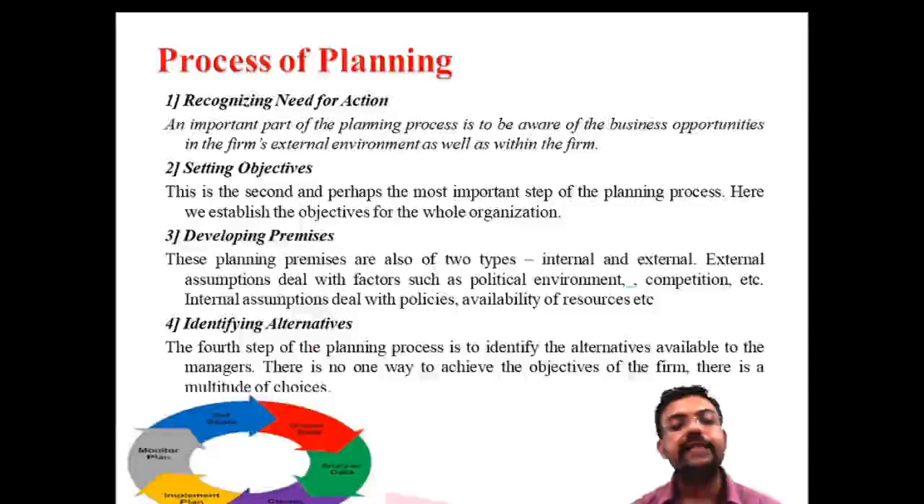The fourth one is identifying the alternatives, that means what alternatives are available to solve the problems of the manager. The fourth step in the planning process is to identify the alternatives. There is not only one way to achieve the objective of the firm; there is a multitude of choices on how to achieve the objectives of the organization. We need a lot of alternatives. From the planning point of view, we must identify different alternatives to achieve the objectives and solve the problems. The fourth step is identifying the alternatives.